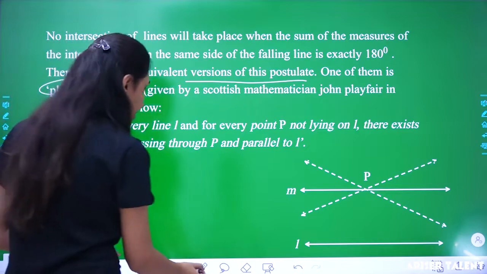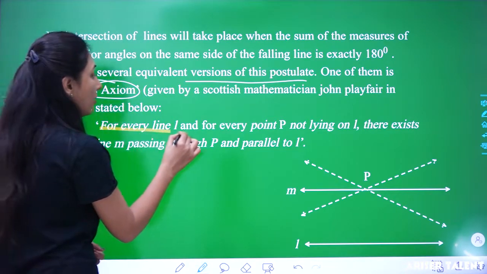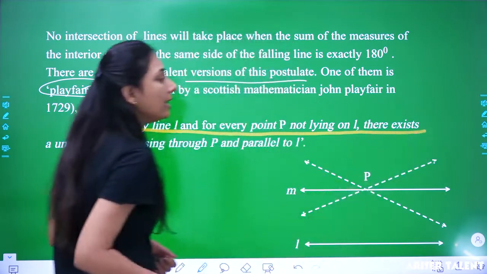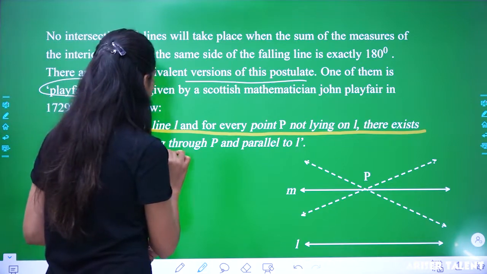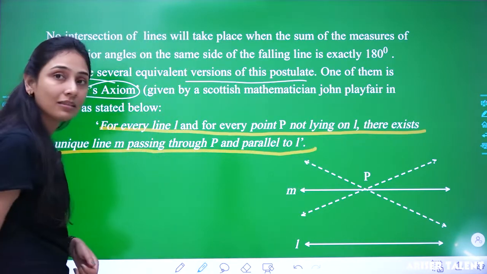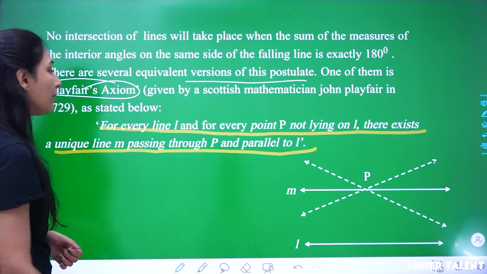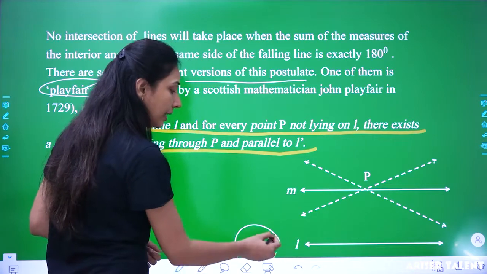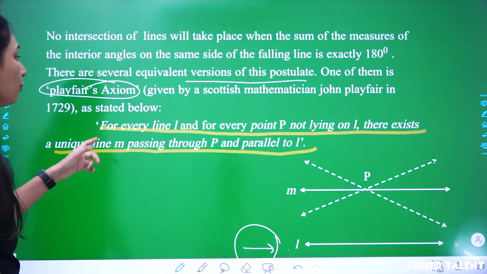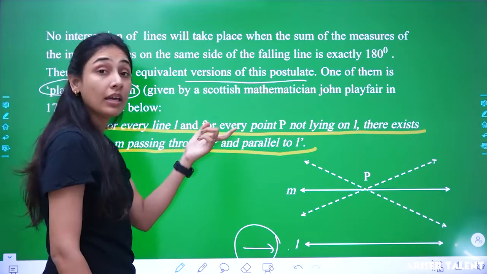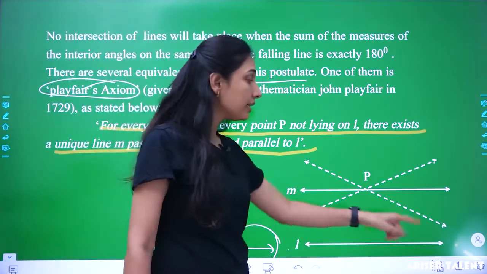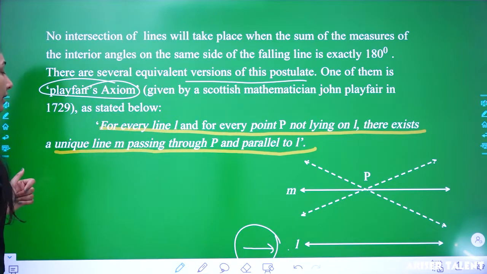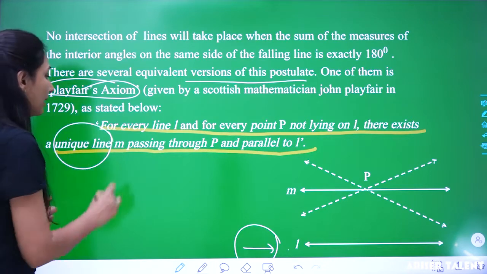Now, what is Playfair's axiom? For every line L and for every point P not lying on L, there exists a unique line M passing through P and parallel to L. What is it saying? It's saying that we have, for every line L, and where is the line L? Here, this is the line L. Now, for every line L, for every point P which is not lying on L, point P can be anywhere but not on the line L, there exists a unique line.